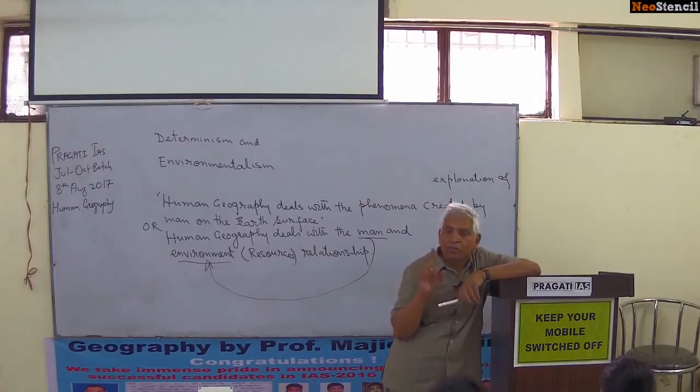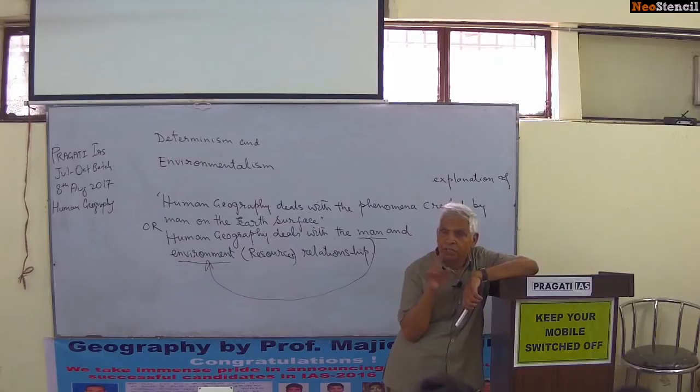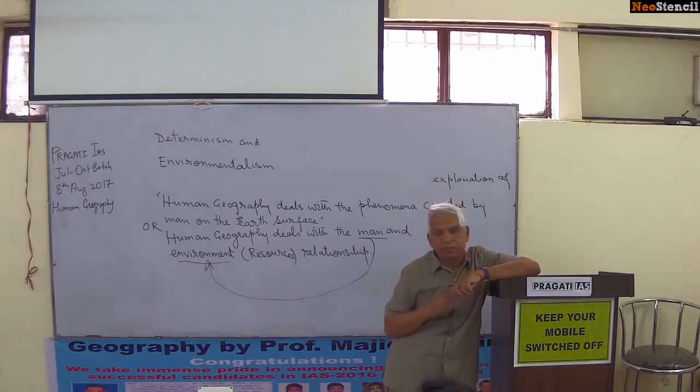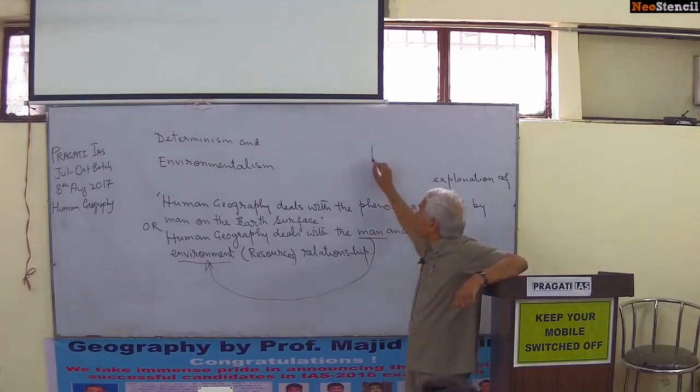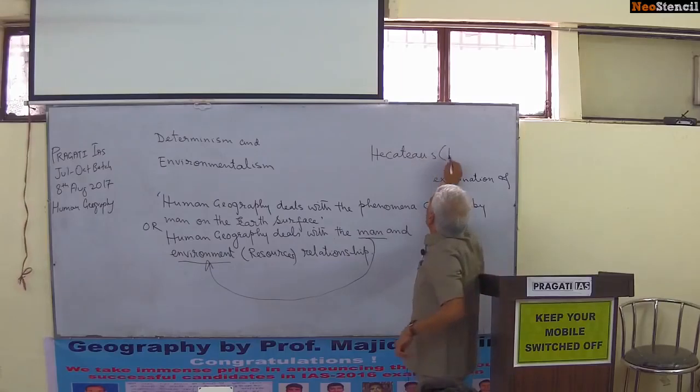Perhaps you know that Greeks were the first to start geography. The oldest books were written by the Greek scholars. And there was a person known as Hecataeus, who is known as the father of geography.